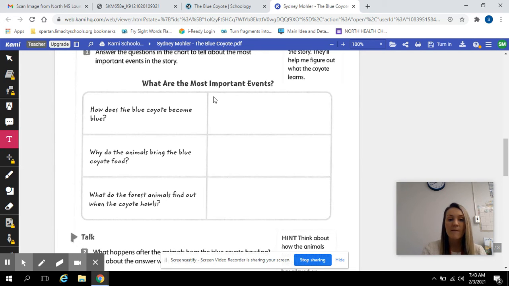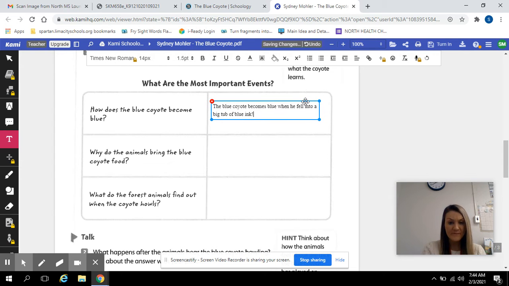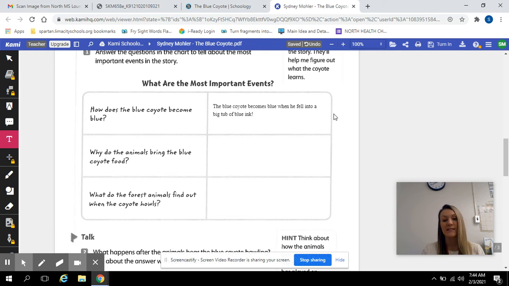So click my text box, and I'm going to restate the question. Okay, so it says, how does the blue coyote become blue? I'm going to restate by saying the blue coyote becomes blue when he fell into a big tub of blue ink. So I gave you more details, and I made the sentence a lot stronger by restating the question. Okay, I could have just said he fell into a tub of ink, but instead I restated by saying the blue coyote becomes blue when.